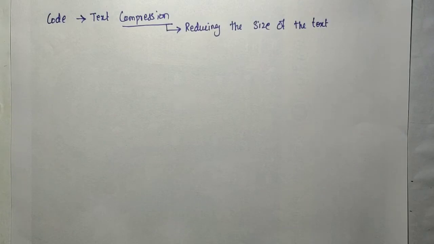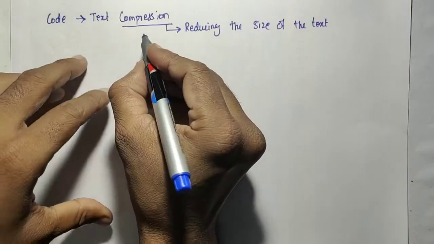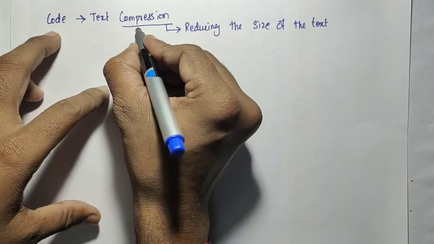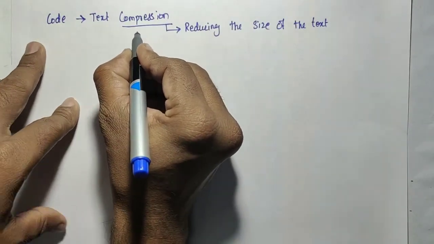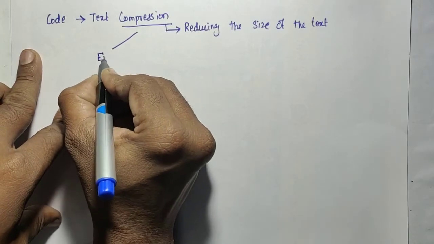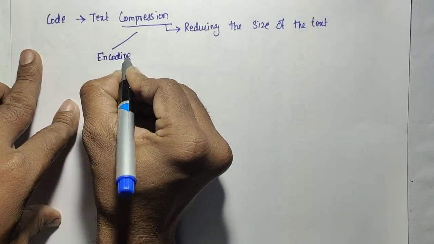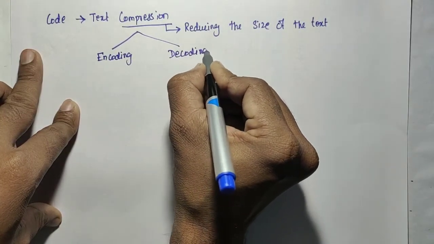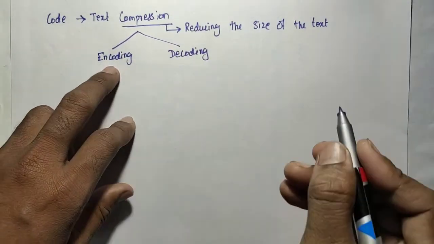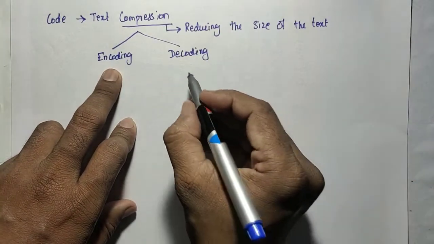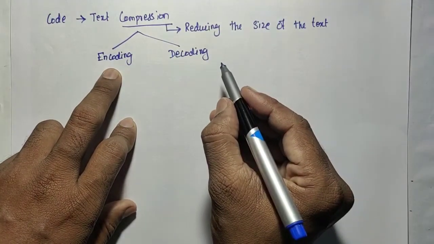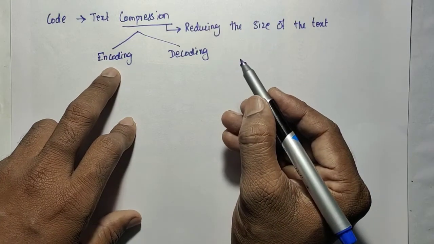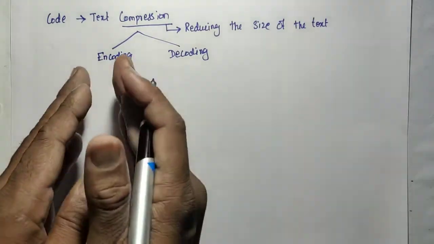In the compression concept, there are two terms to remember: encoding and decoding. Encoding is compression, and decoding is decompression. Suppose one text is there.